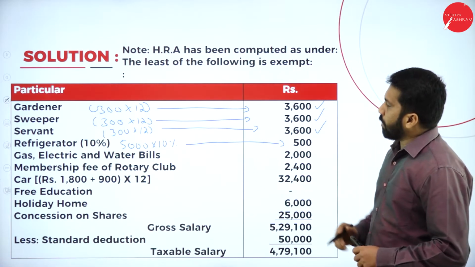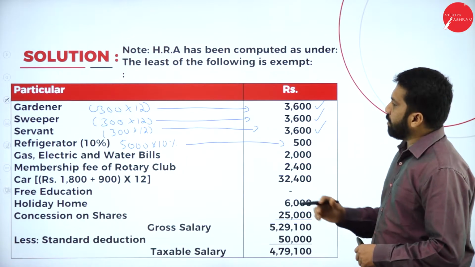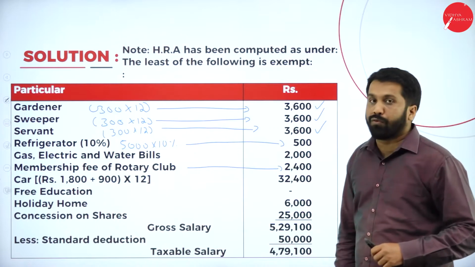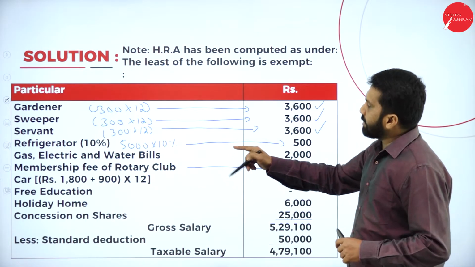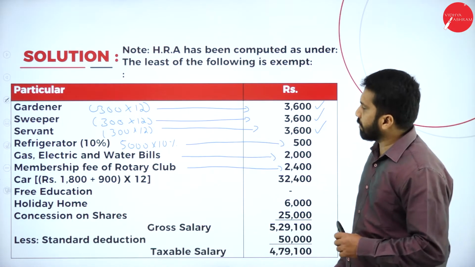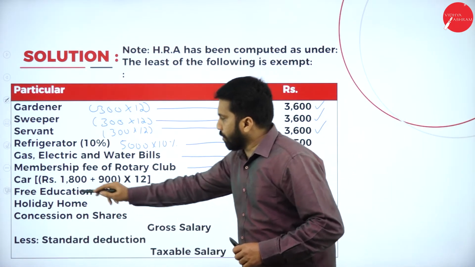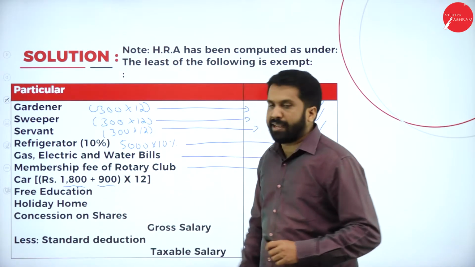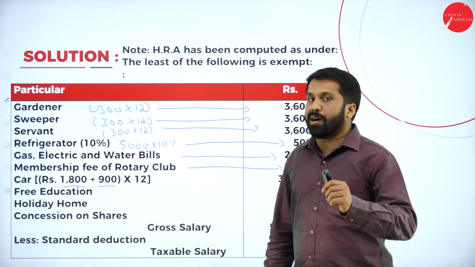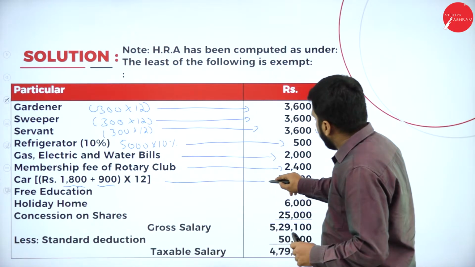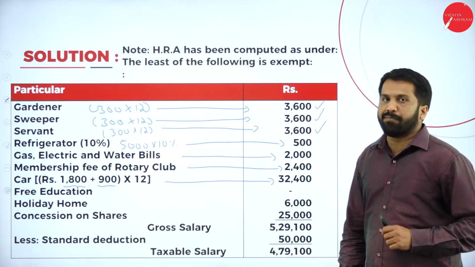Now, whatever membership fees paid to the Rotary Club, it is completely taxable, 2,400. Gas, electricity, water, completely taxable, it is 2,000. Now, car, as I told you, it is a small car, 1,800, and with the driver, 900. How much taxable? 2,700, multiplied by 12 months. This will be 32,400.